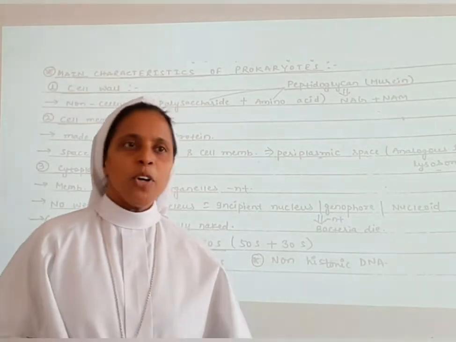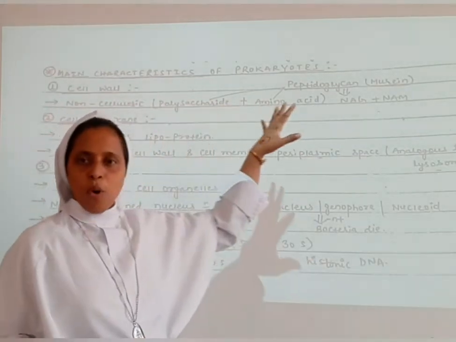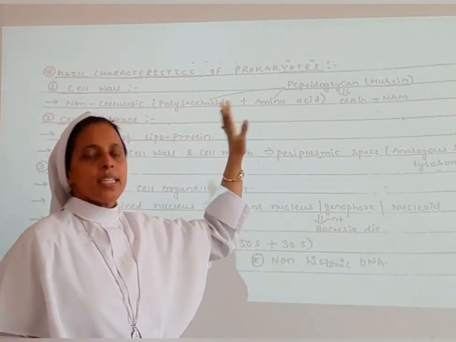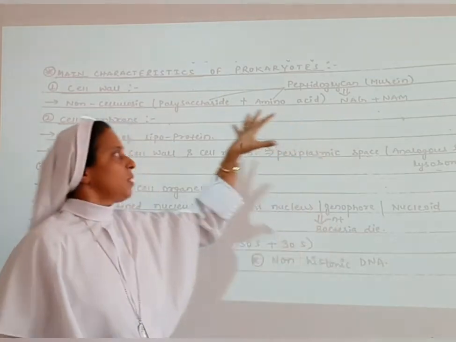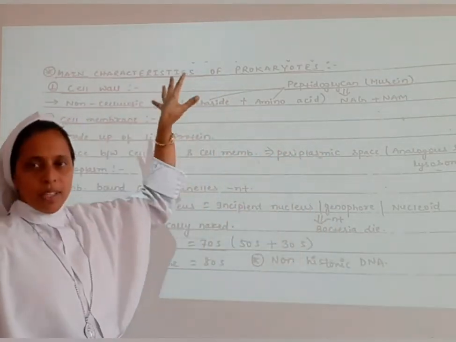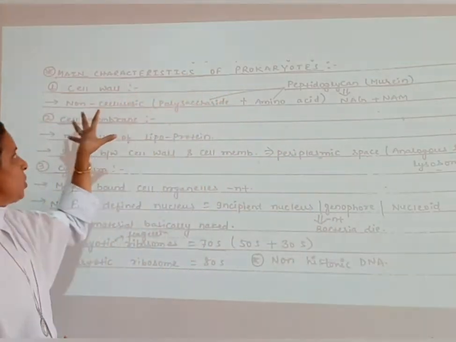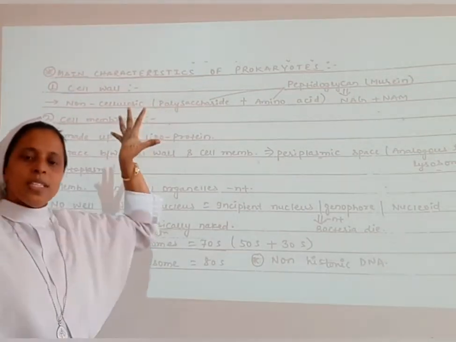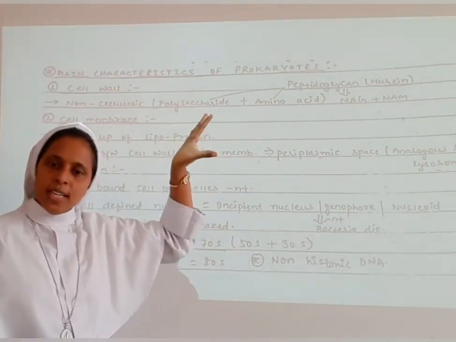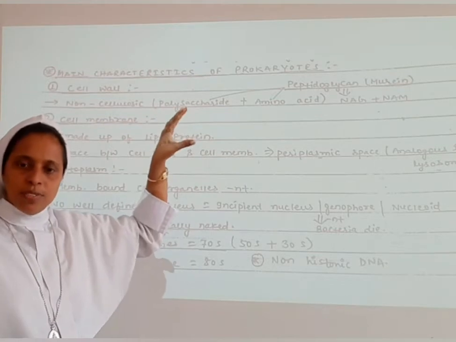Now let us learn about the main characteristics of prokaryotes. First of all, we are going to discuss the cell wall. The cell wall is non-cellulosic. What is the meaning of non-cellulosic? It means it is not composed of cellulose.